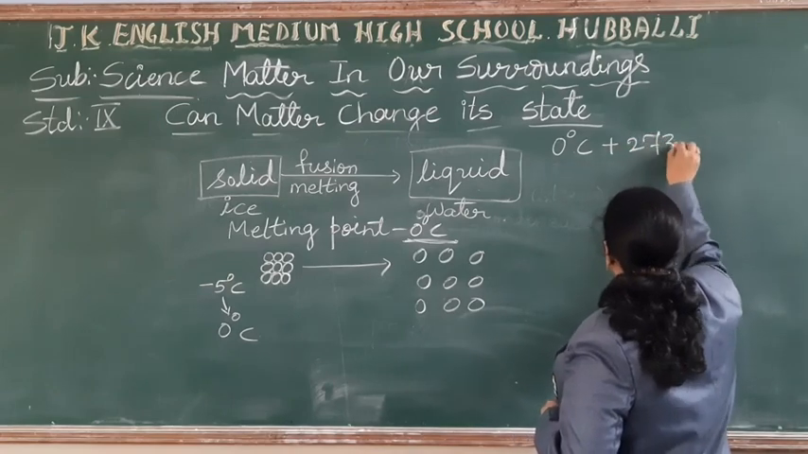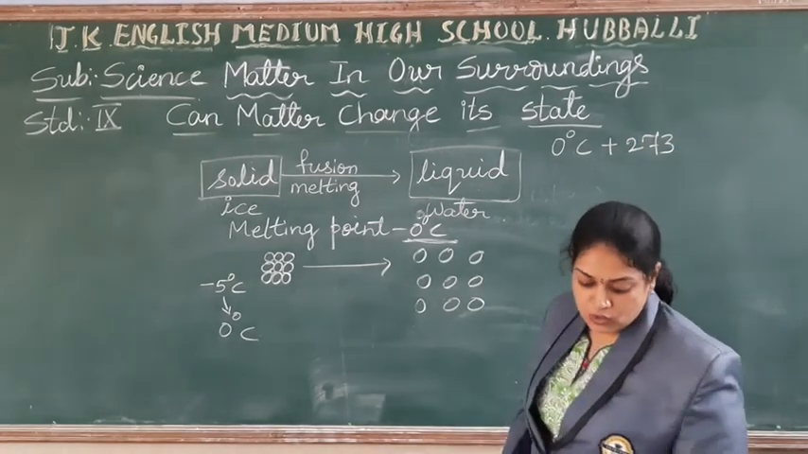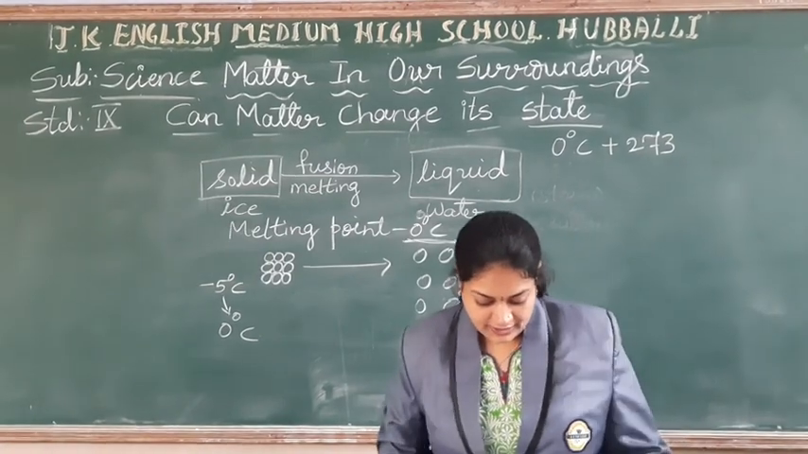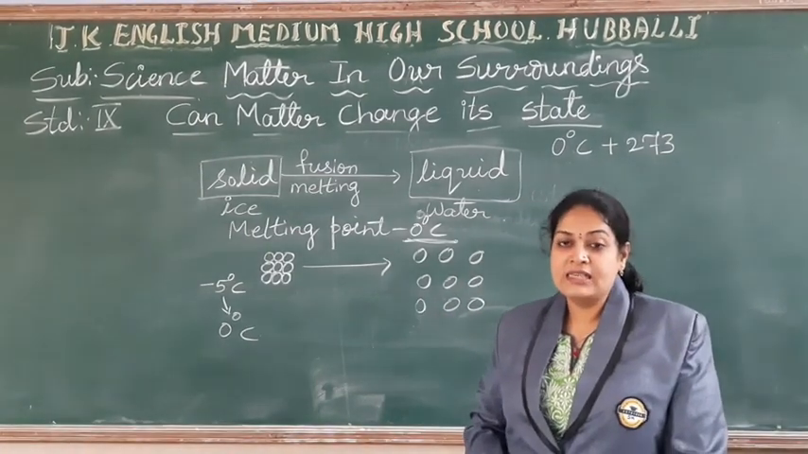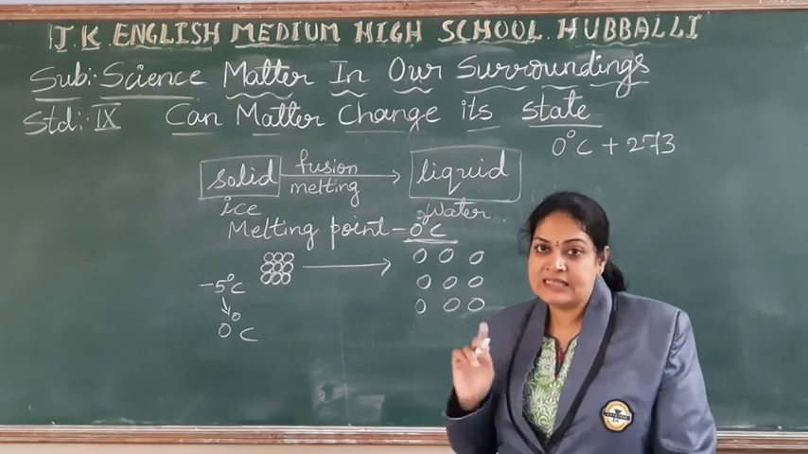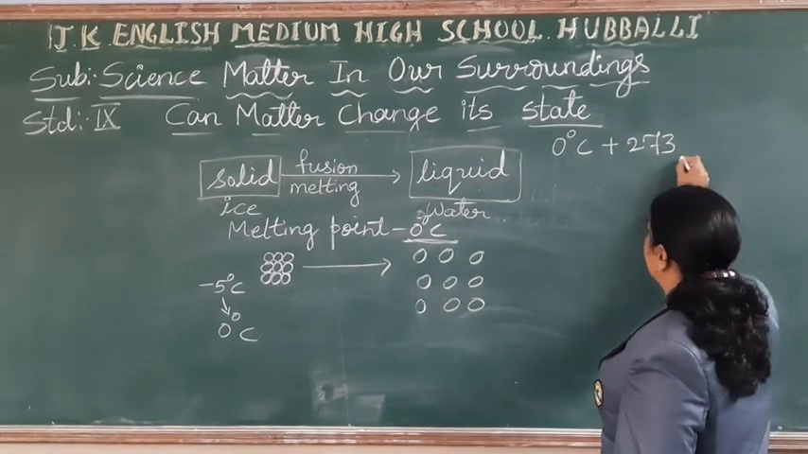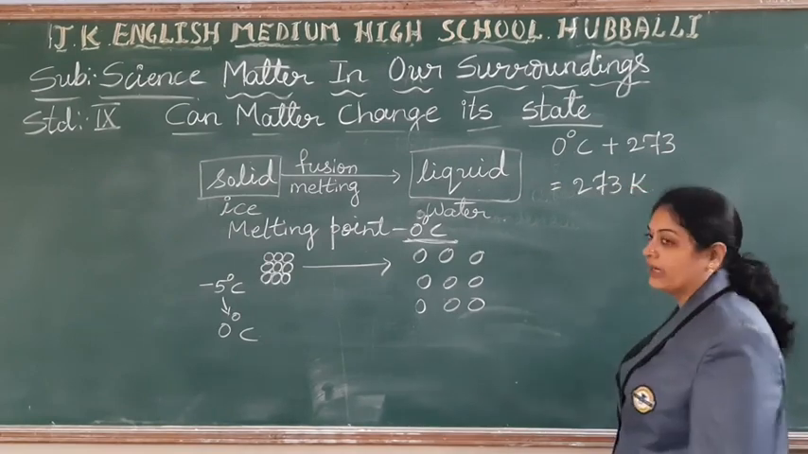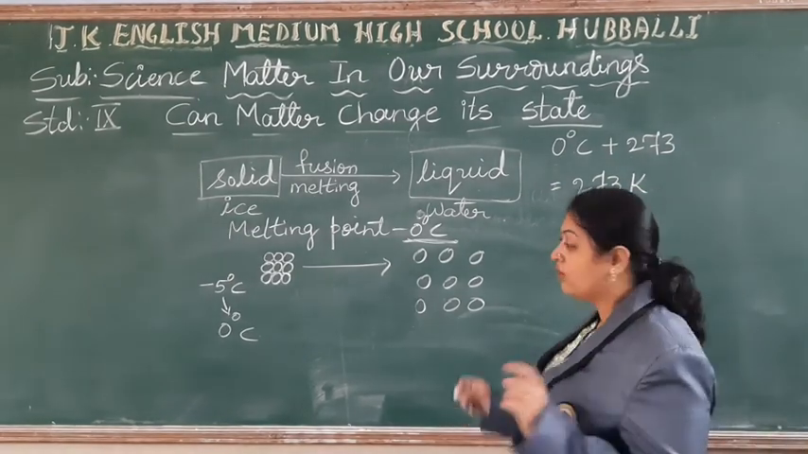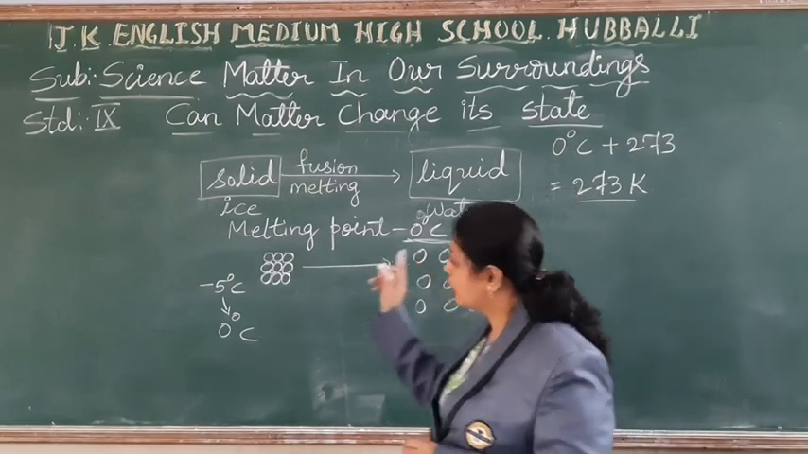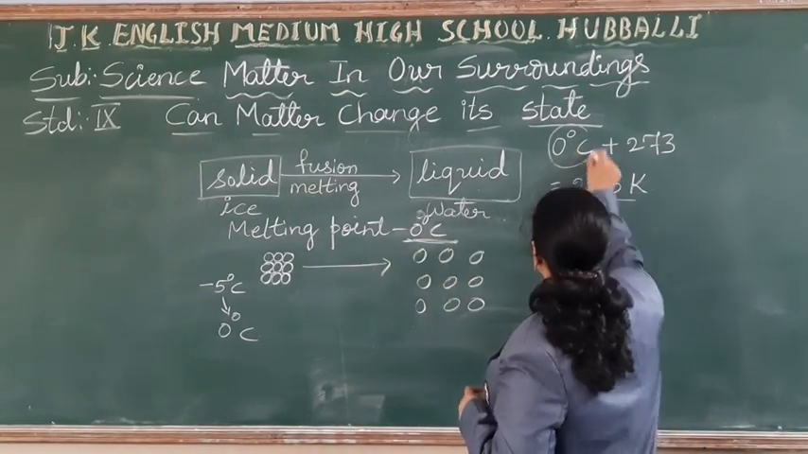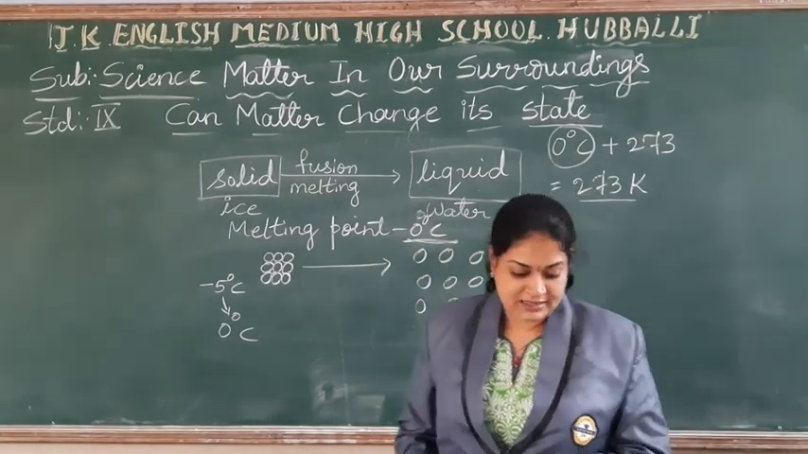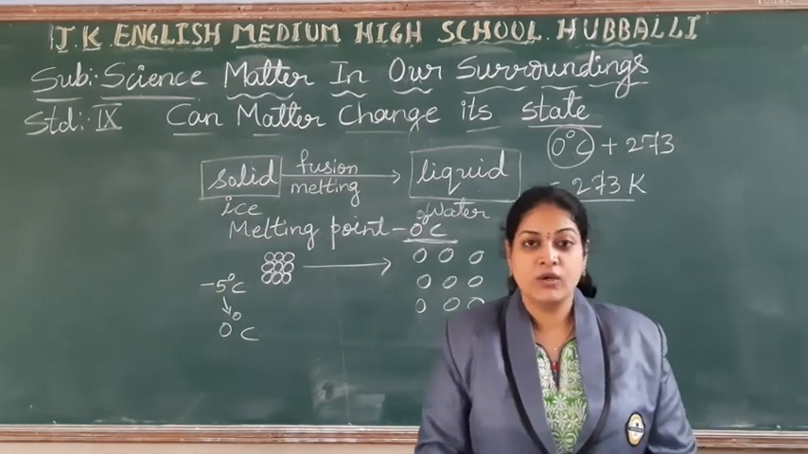Add 273. Right? So when you add 273, because the melting point of ice is 273.16 Kelvin, we will take it as 273. So it is 273 Kelvin. If you tell in terms of Kelvin, 273. If you tell in terms of degree Celsius, 0 degree Celsius. Hope you are understanding, students.